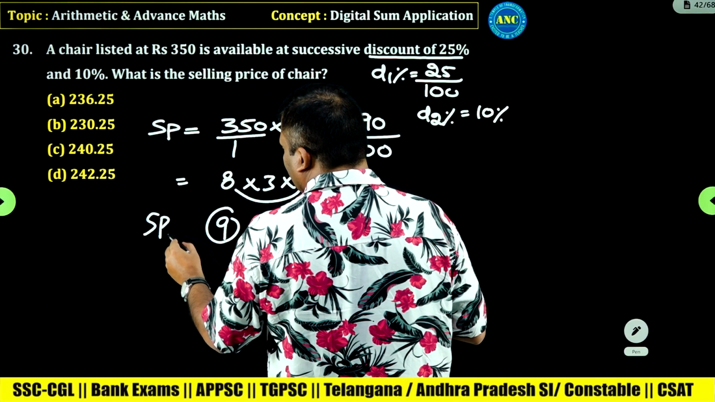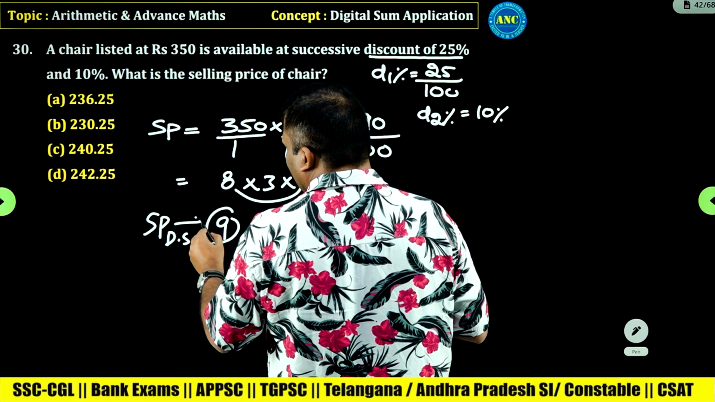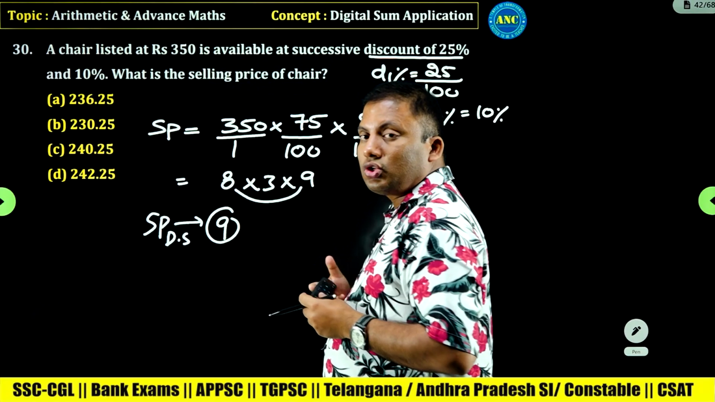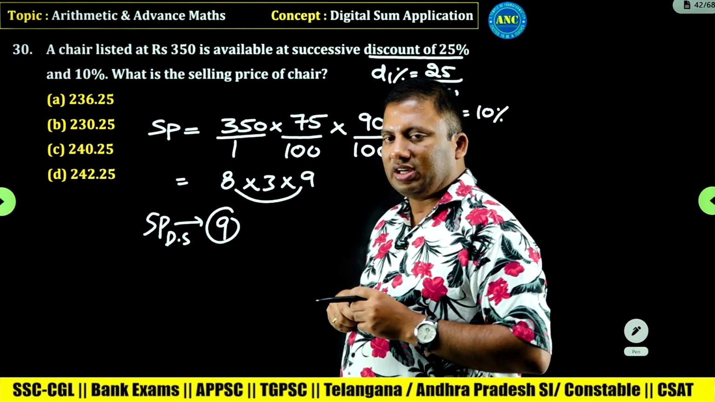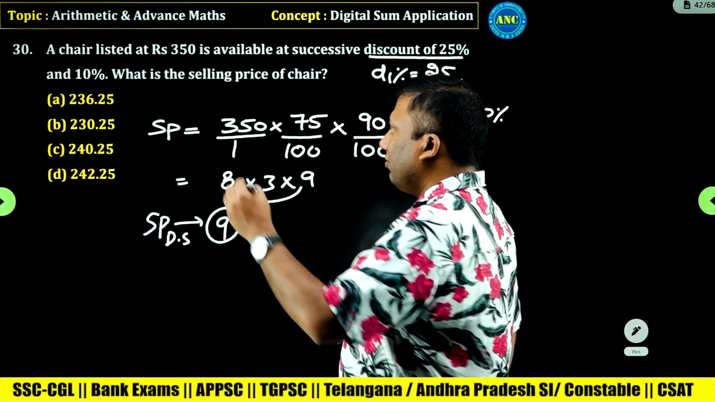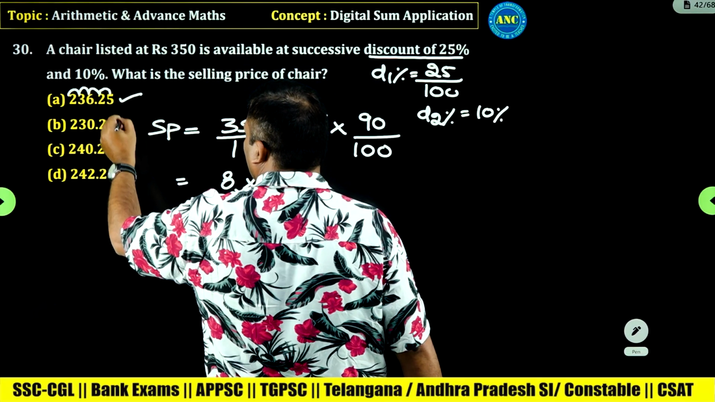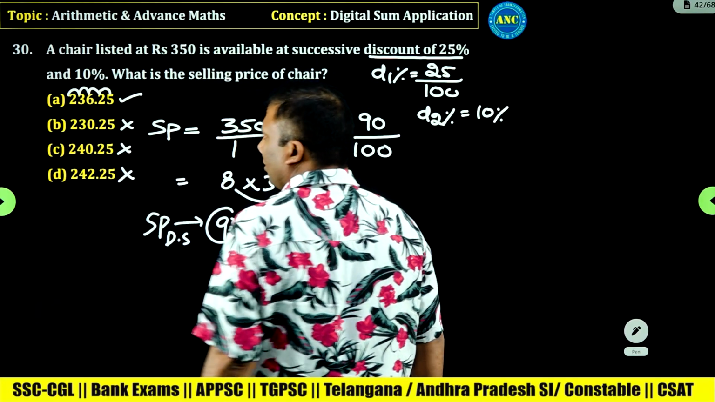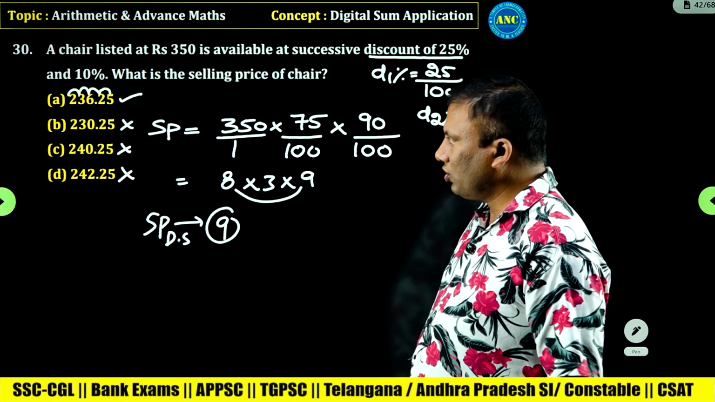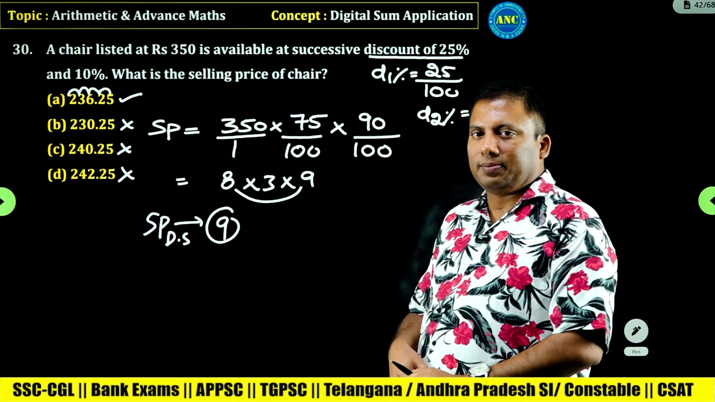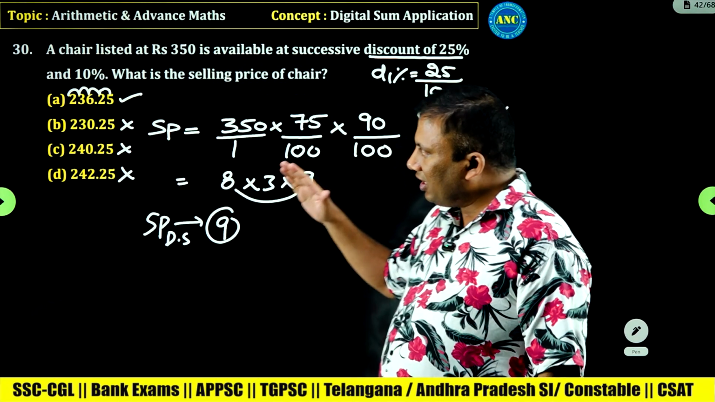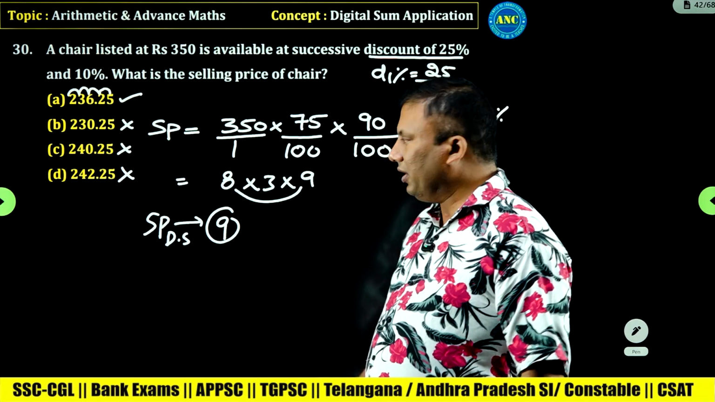Selling price digital sum, it is 9. Answer digital sum should be 9. 5 plus 2, 7. 13, 16, 18. It is 9. The answer for this question is 236.25. Answer digital sum, right, should be 9.